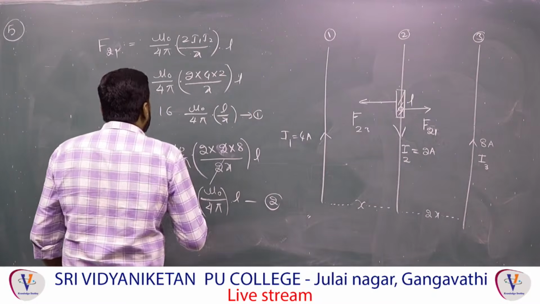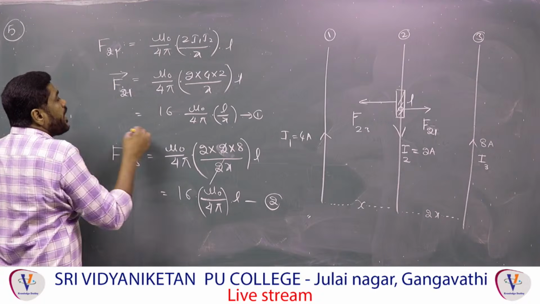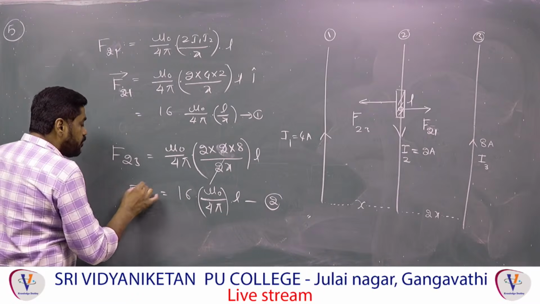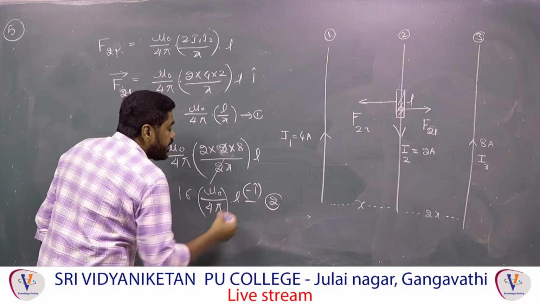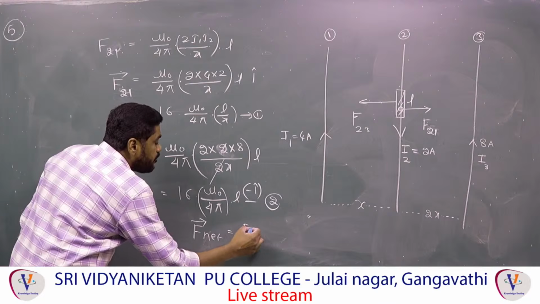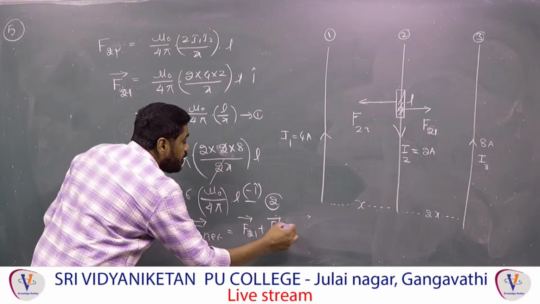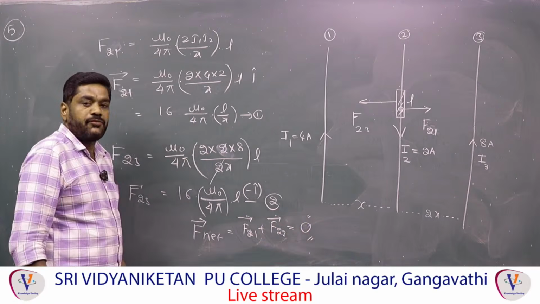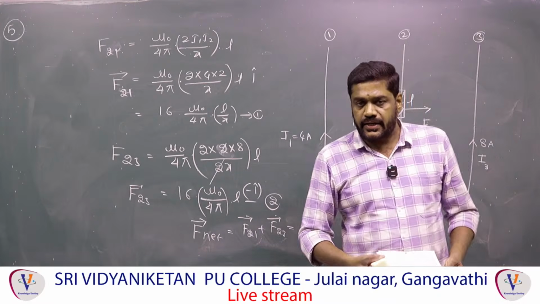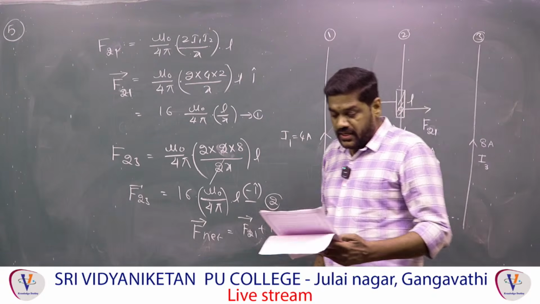If you take this force as F21, it is acting along the positive x axis. Therefore I will take this as i cap. And if you take this force in vector form, F23 bar is equal to minus i cap. Therefore the net force, if you add them up, F21 bar plus F23 bar is equal to 0. The net force is 0 because the forces acting on the second conductor are equal and opposite to each other. So 0 is the correct answer.